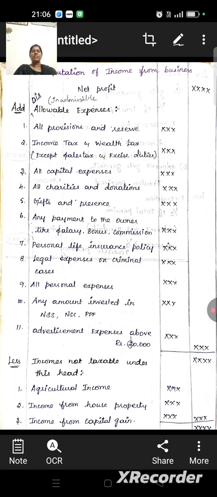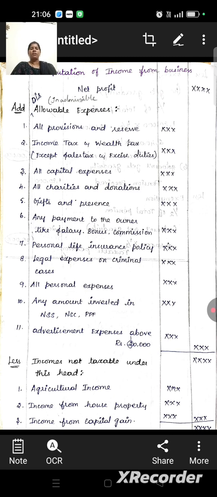The last one is advertisement expenses above rupees 10,000 to 20,000. These are all included in disallowable or inadmissible expenses. These expenses are added to net profit.